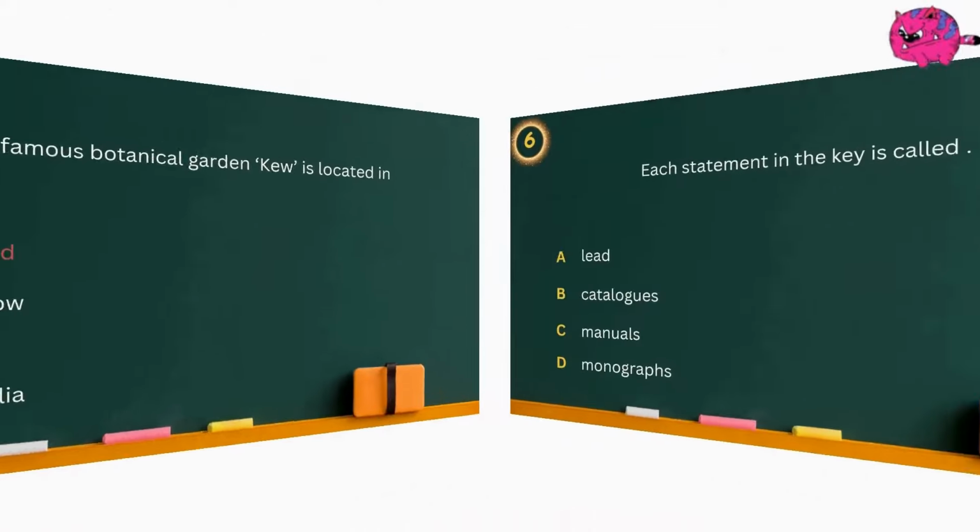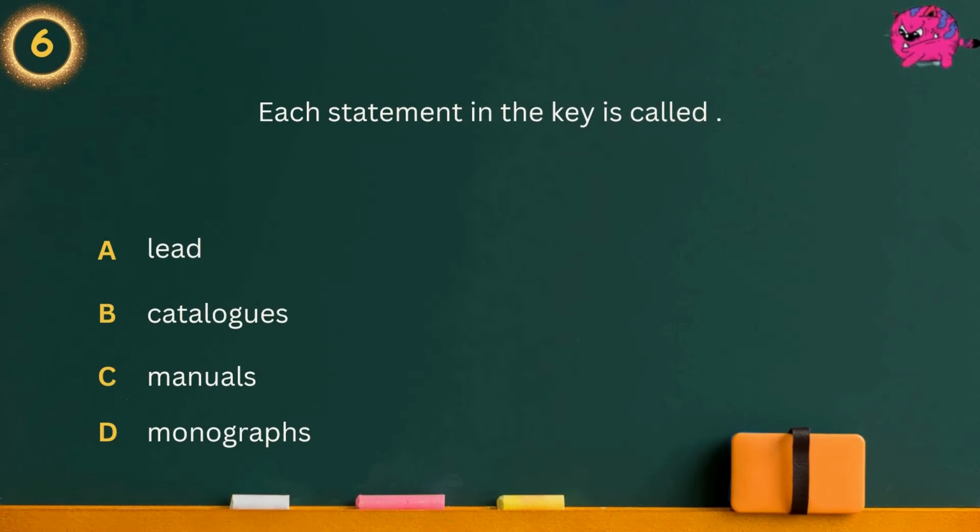Question 6. Each statement in the key is called Option A. Lead. Option B. Catalogs. Option C. Manuals. Option D. Monographs. Answer is lead.